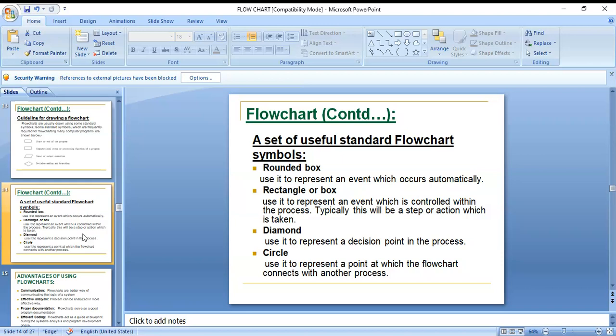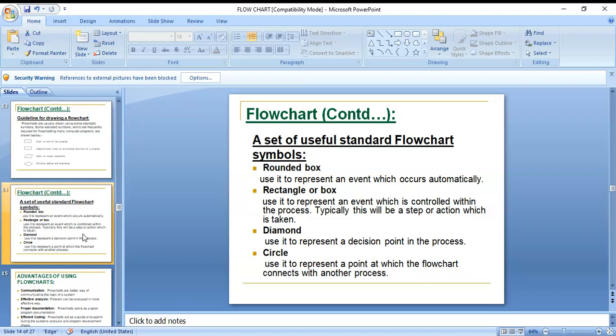A rectangular box is used to present an event which is controlled within the process. Typically this will be a step or action which is taken. A diamond is used to represent a decision point in the process. Next, a circle is used to represent a point at which the flowchart connects with another process.